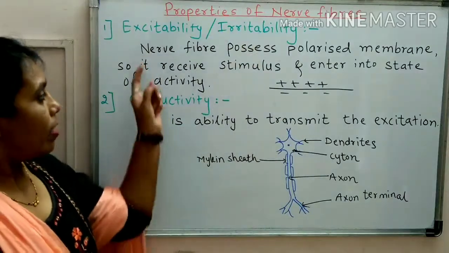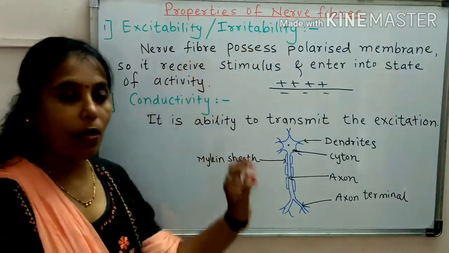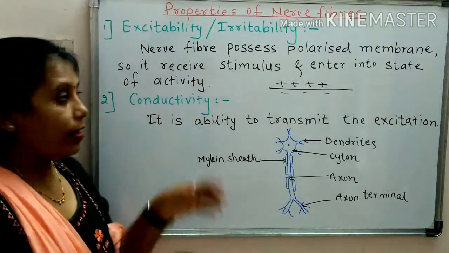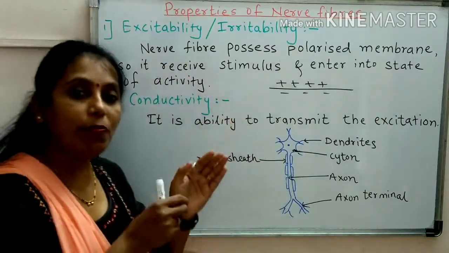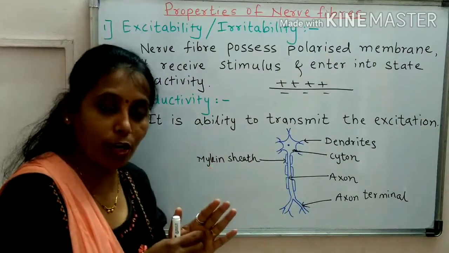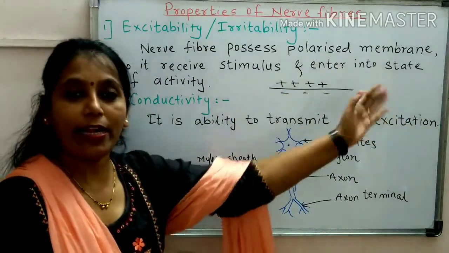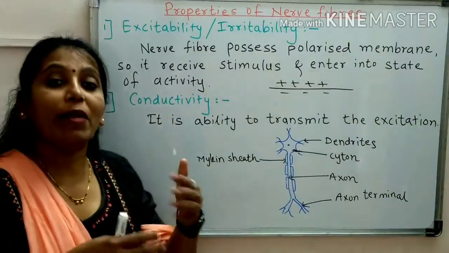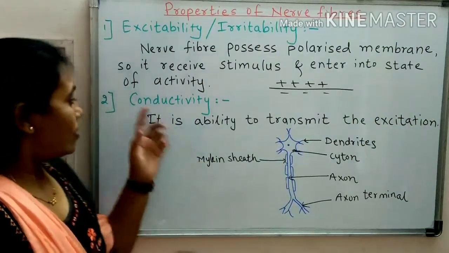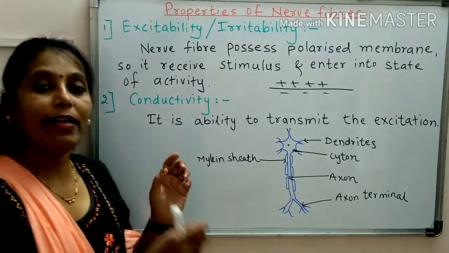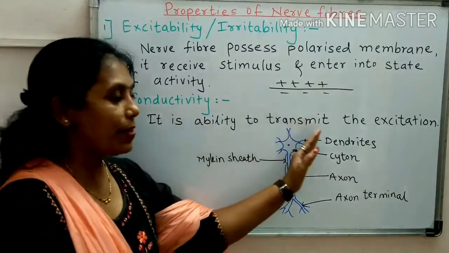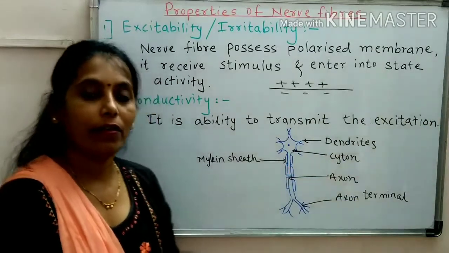Again, I'll read. The nerve fiber possesses a polarized membrane. In that condition, it receives the stimulus. When it receives the stimulus, it immediately enters into the state of activity or becomes excited. The second property is conductivity. It is the ability to transmit the excitation.